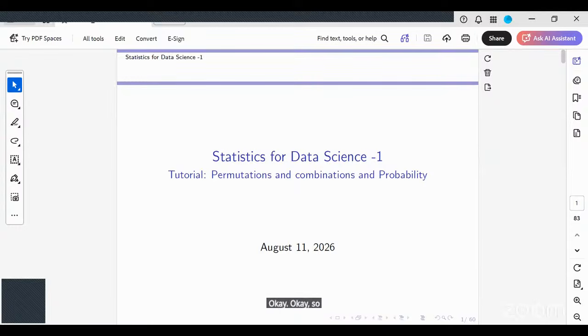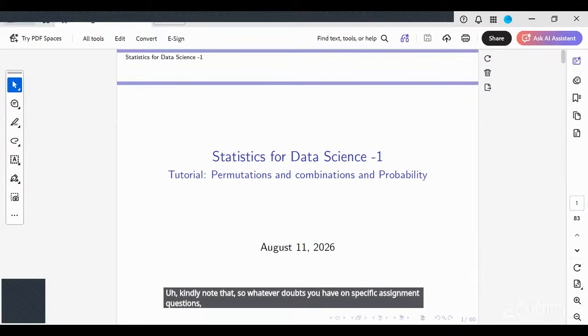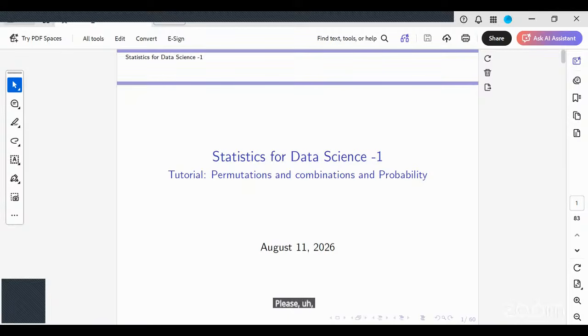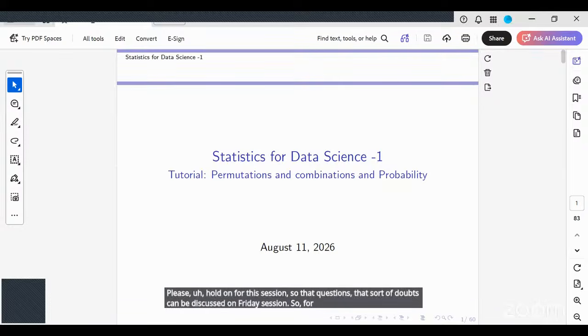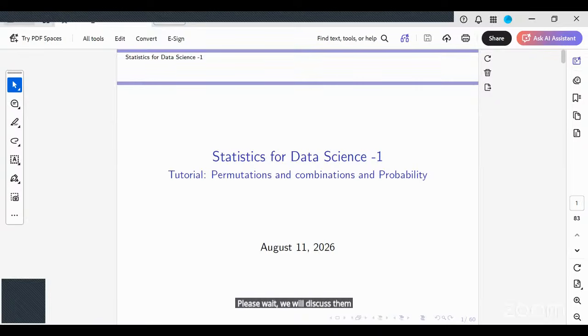Okay, so in today's session, ma'am will be taking the revision session for quiz 2. Kindly note that whatever doubts you have on specific assignment questions, please hold on. Those doubts can be discussed on Friday session. So for particular question doubts, please wait. We will discuss them on Friday session.